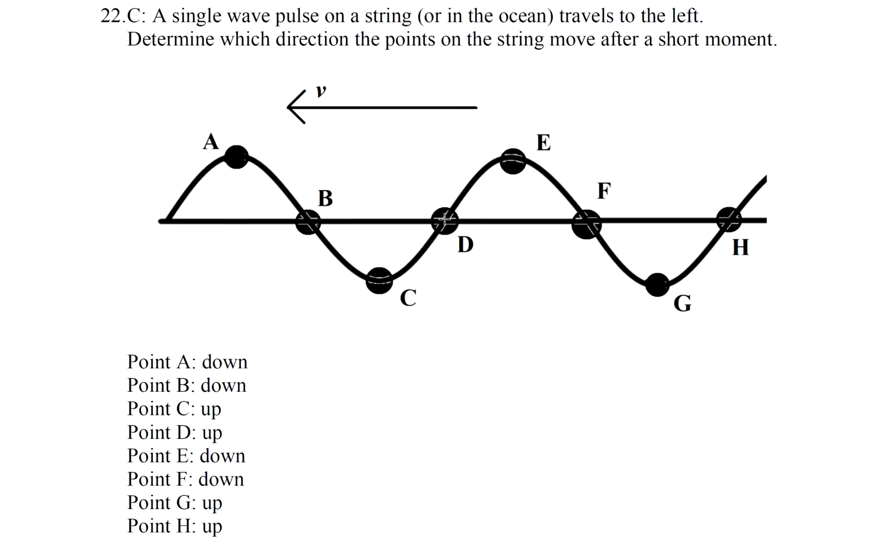And right above D, you're going to see a wave. So A goes down, B goes down, C goes up, D goes up. E goes down, F goes down, G goes up, H goes up. Because the wave is traveling to the left. And after a short moment, what happens is this wave moves to the left. So draw another wave to the left of this.